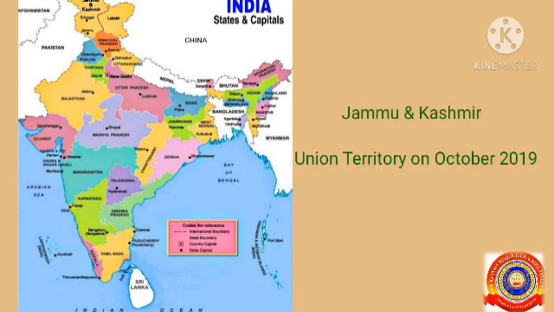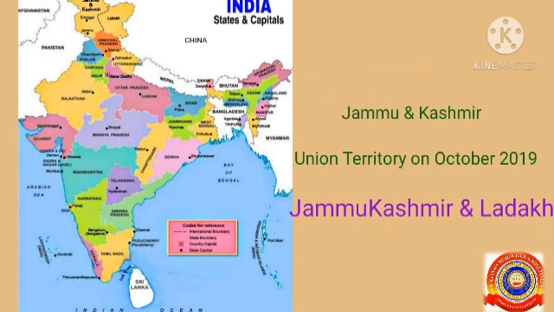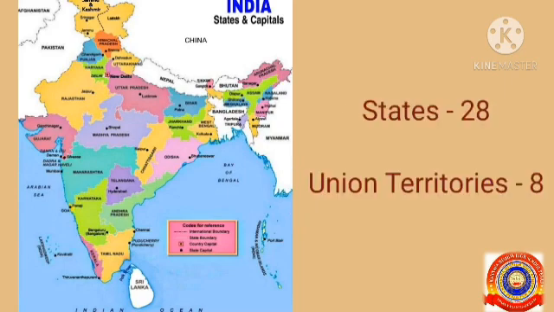Among these 29 states, Jammu Kashmir became a Union Territory in October 2019, namely Jammu Kashmir and Ladakh. Now, India has 28 states and 8 Union Territories. This is the latest update. All of you must update this in your textbook. Understand?